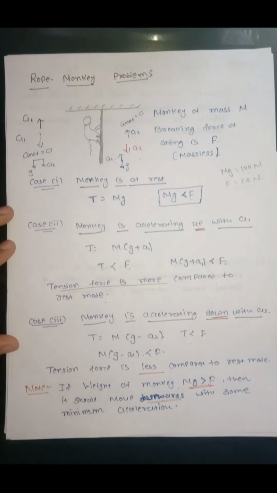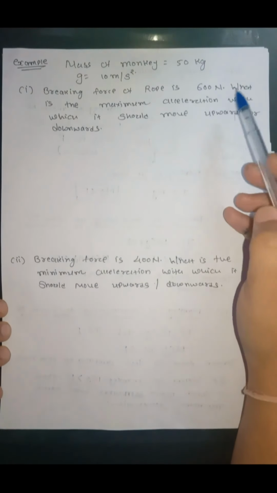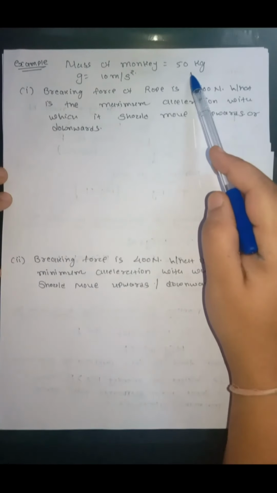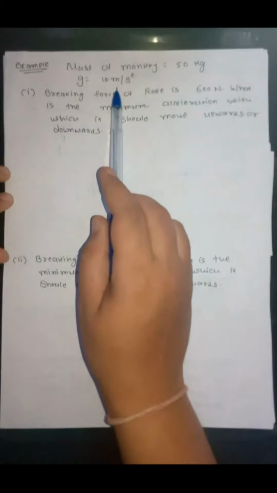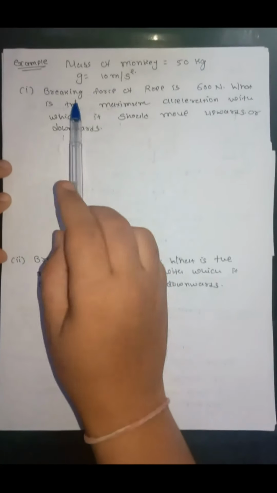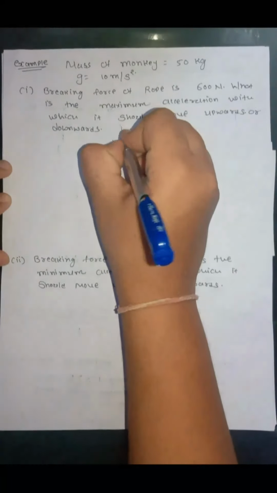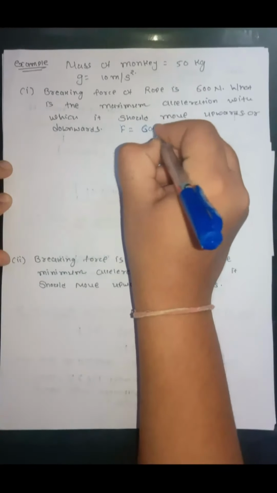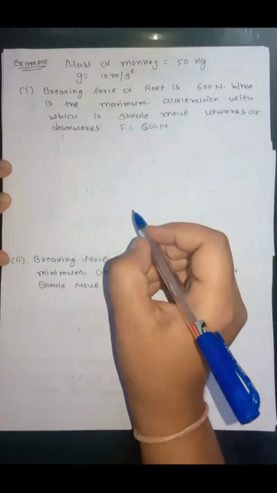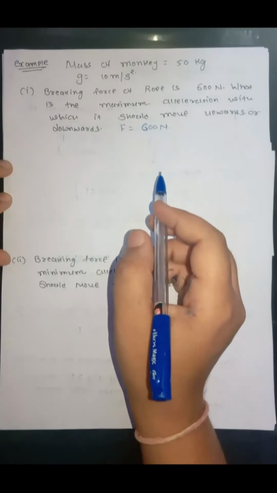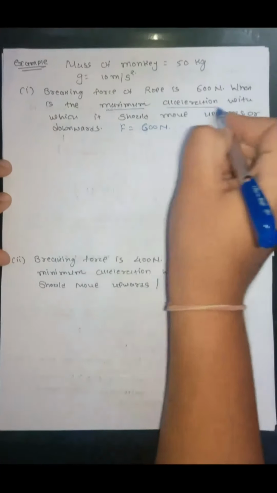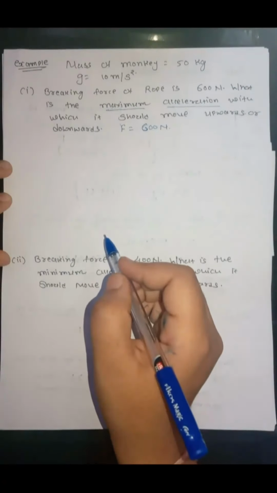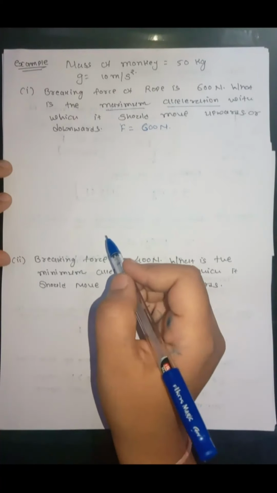Let us see one numerical example on that. In this example, the mass of monkey is given 50 kg. Take g equals to 10 meter per second square. In first case, the breaking force of the rope is 600 Newton. What is the maximum acceleration with which it should move upwards or downwards?